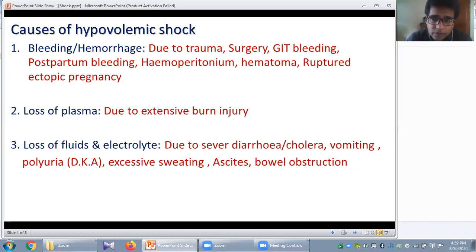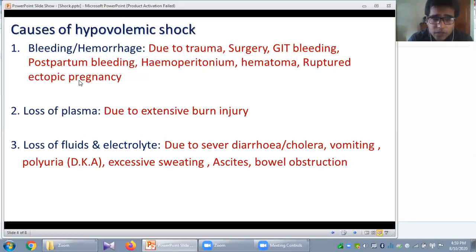In case of diabetic ketoacidosis, if there is a glycosuria, so glucose, it is an osmotically active particle that will cause diuresis, that will reduce your body fluid volume. So ultimately, it will contribute to development of the volume depletion, and finally, it will cause hypovolemic shock. And it is also seen in excessive sweating, ascites, bowel obstruction, the same mechanism.